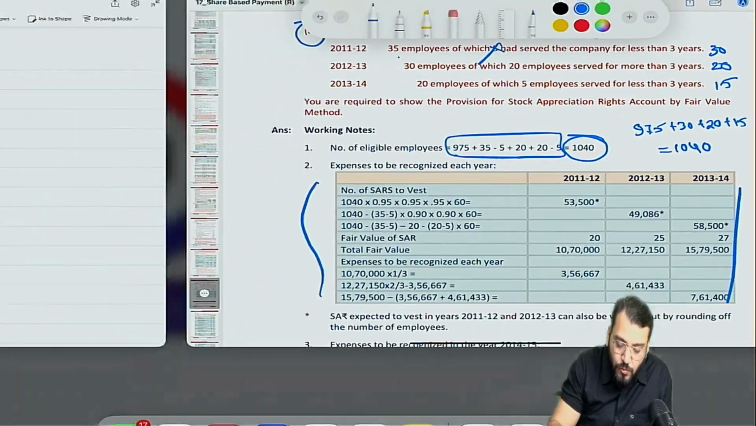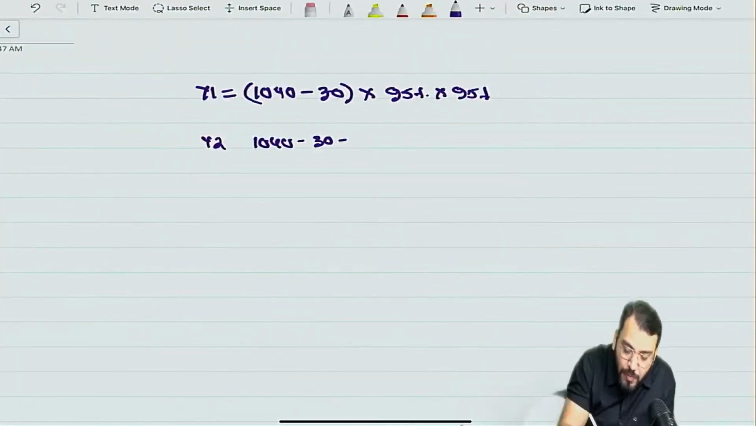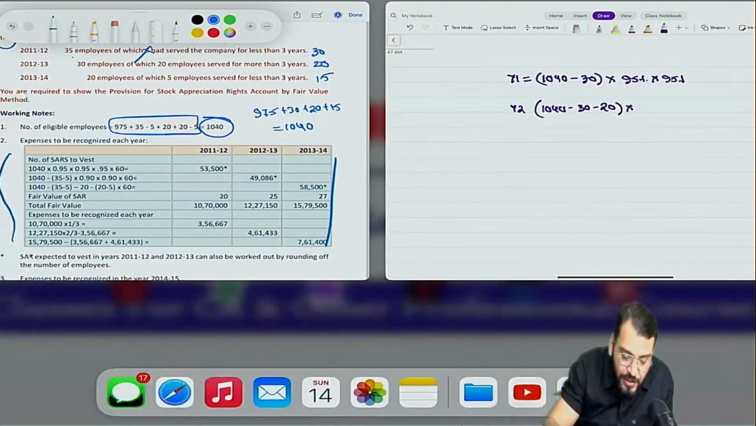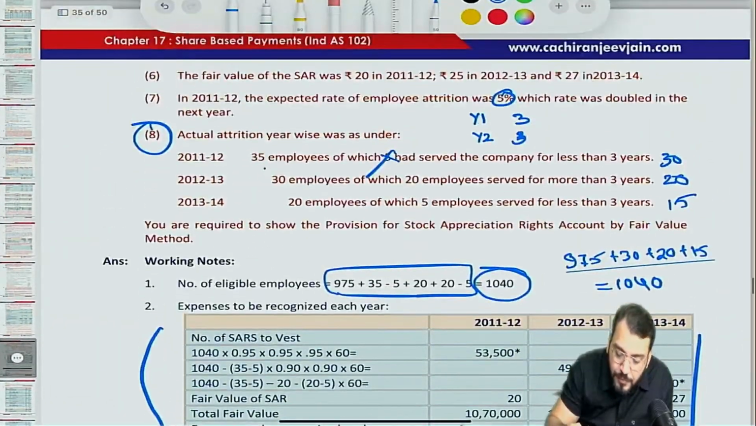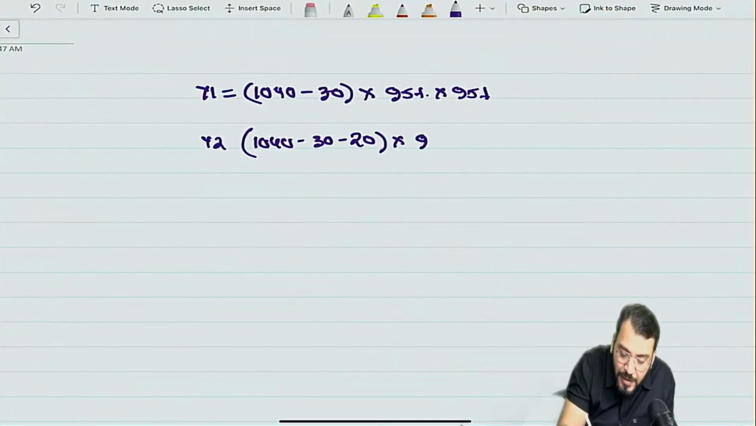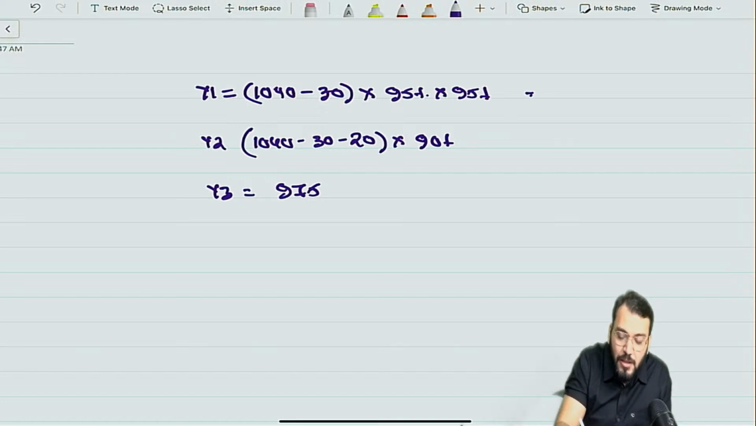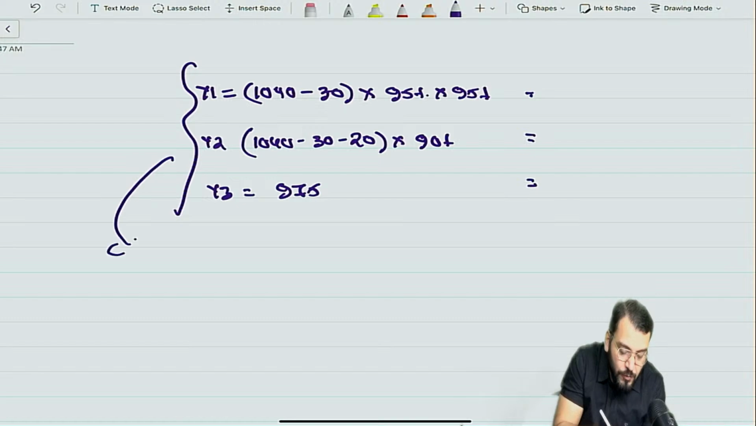Correct. So 1040 we will do minus 30 and minus, then how many employees left? 20. So minus 20 into what is the attrition rate? It is how much percentage now? 10%. Now 5% becomes 10%. It was doubled. So you will do into 90%. And year 3 you will take what? The actual number of employees who vested, 975 employees. So this will be the number of employees. Have you understood? This is as per the assumption which has been taken by ICAI in the last attempt.